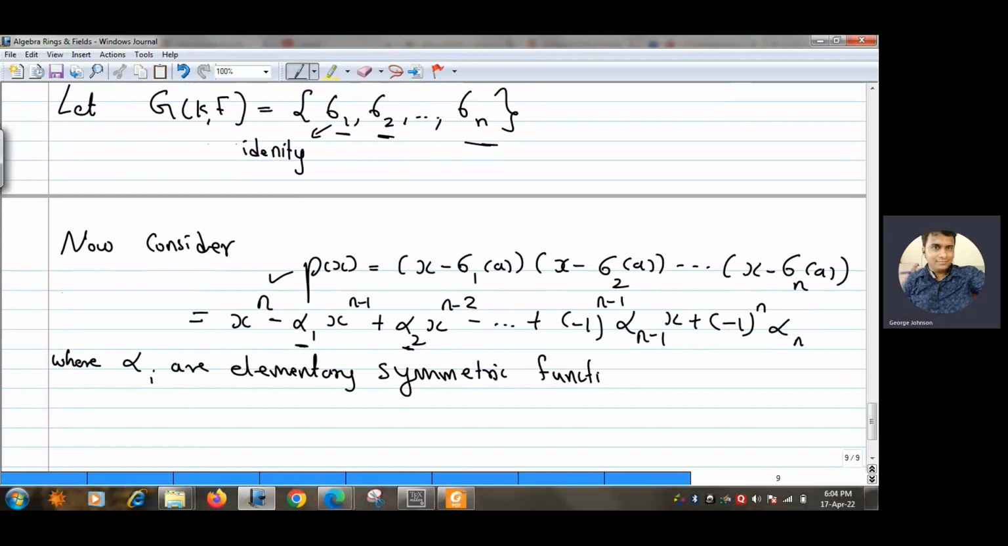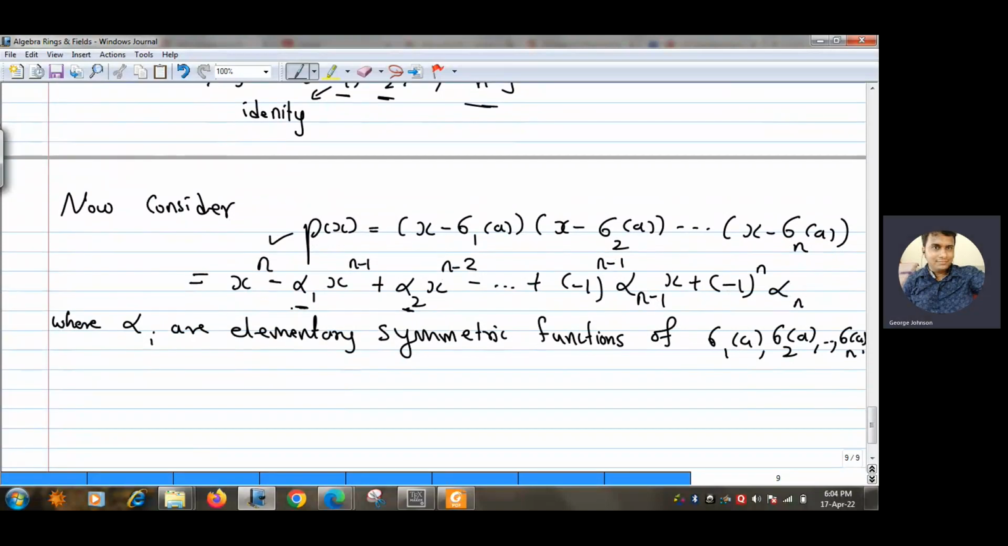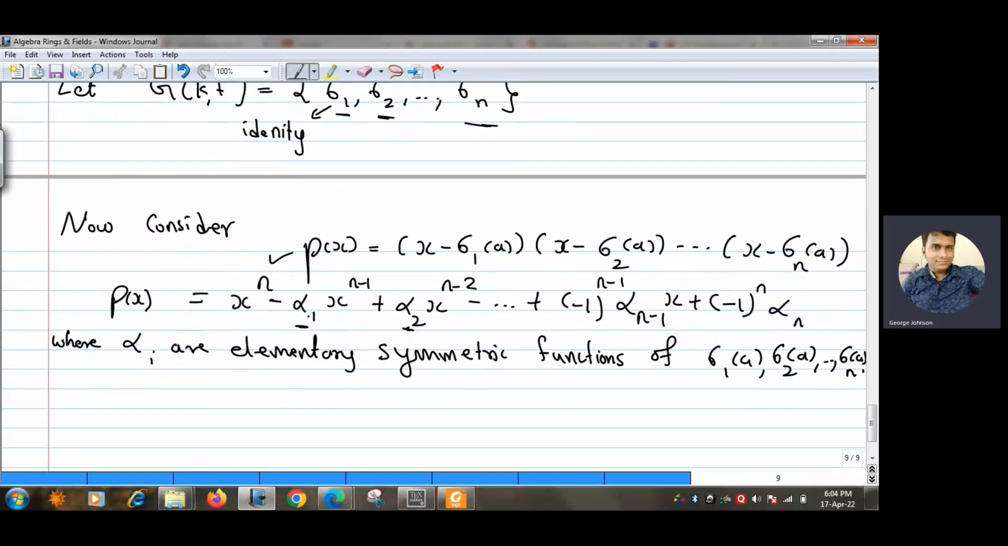Symmetric functions of the variables sigma 1 a, sigma 2 a, and so on up to sigma n a. Okay, so now this is our p(x). I will show that this polynomial is in F[x]. If you remember, in the last theorem also we constructed the same alpha i's.